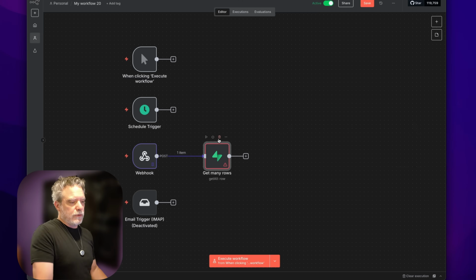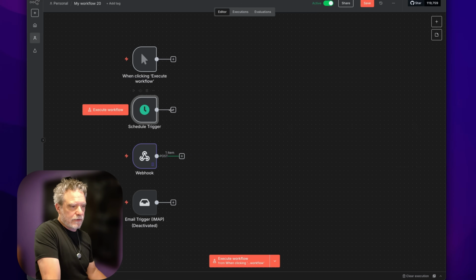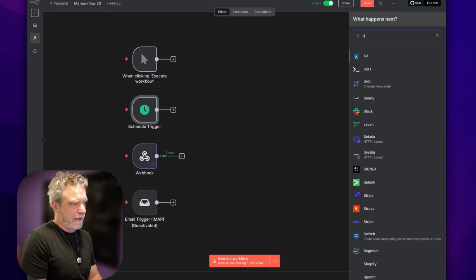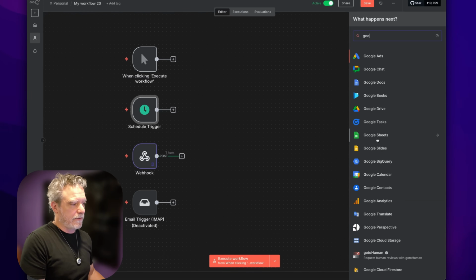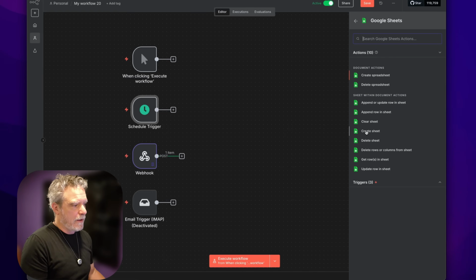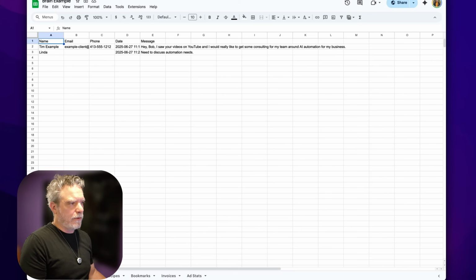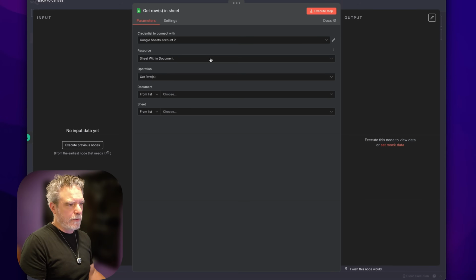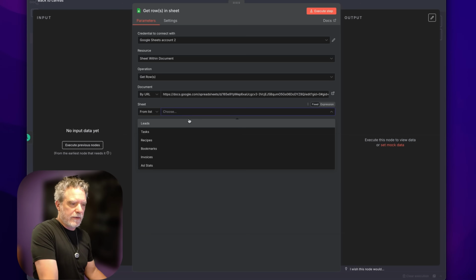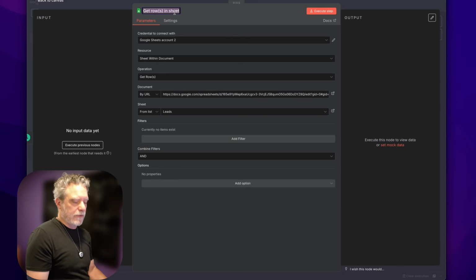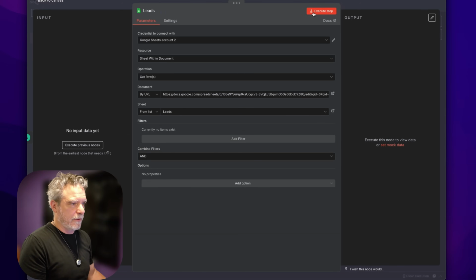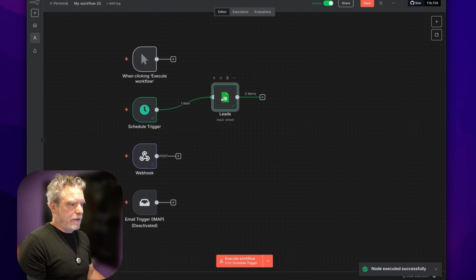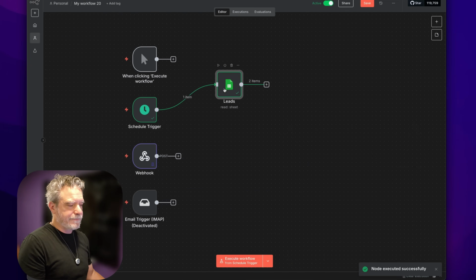What we're going to do is actually connect this to the scheduler so that every day we get all this data out of our Google Sheet and send it to me as a Mattermost message or an email. So I could say get rows in a sheet. I could then pull in that particular sheet I've been using for an example, and I could put in the URL, which I've allowed the system to see. And then we can just go down the list, right? I could say, here's my leads. And so I'll start to name things because I like to name things so I know what they are. So I could say, there's my leads, right?